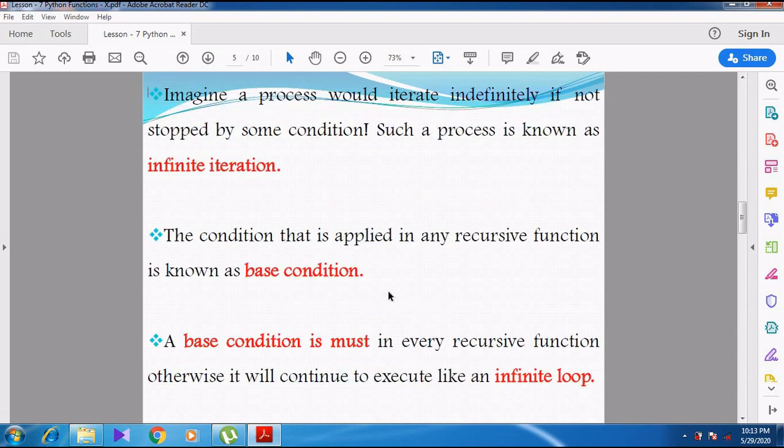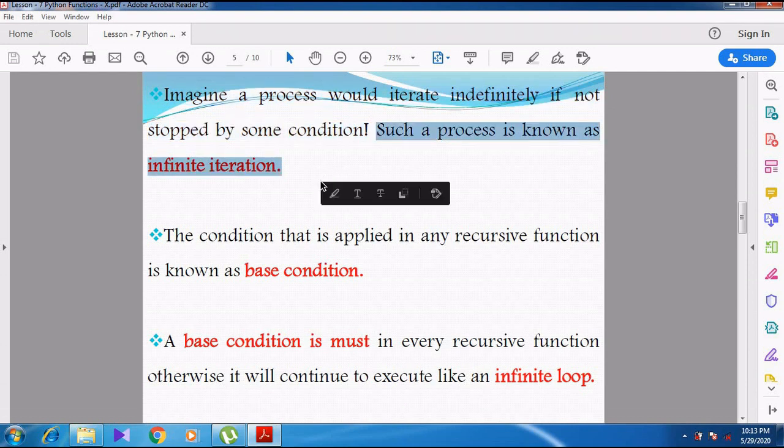See, they are giving another example. Imagine a process that would iterate indefinitely if not stopped by a condition. If there is no condition, a particular process goes on executing repeatedly. Such a process is called infinite iteration. A particular process is not stopped by some condition.